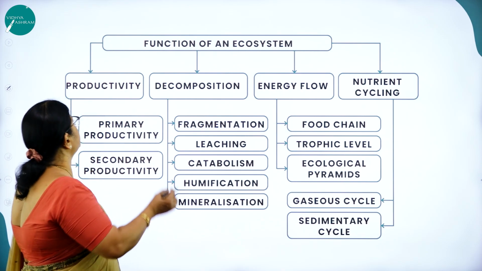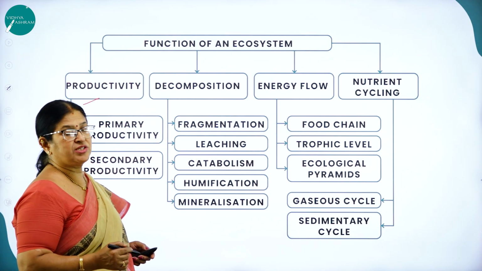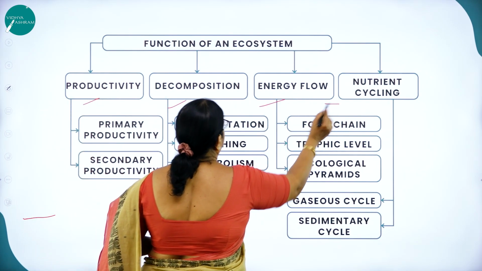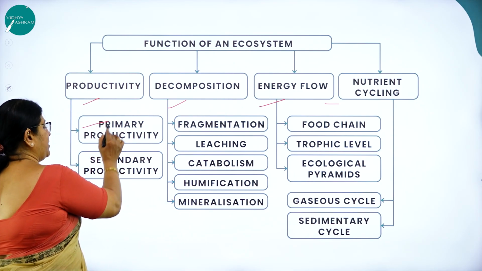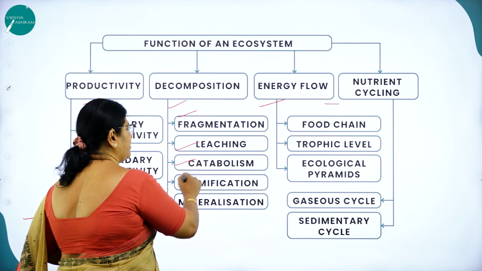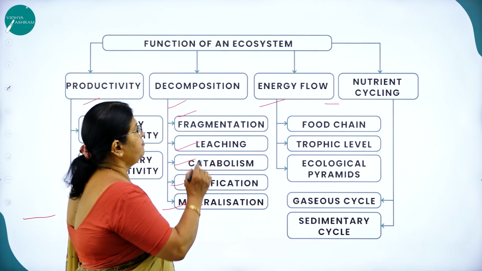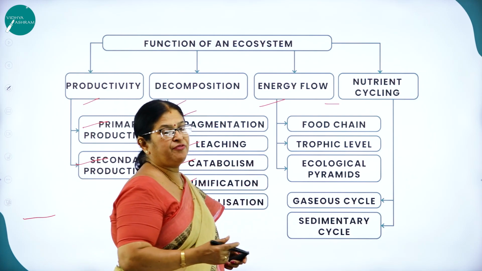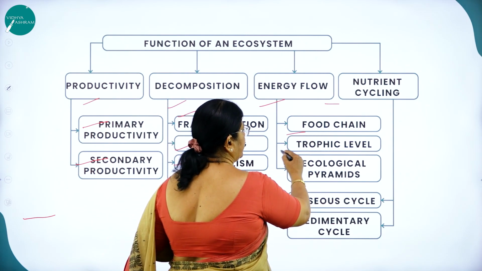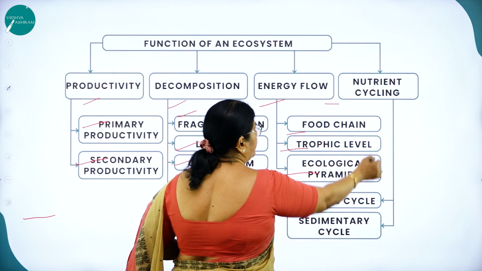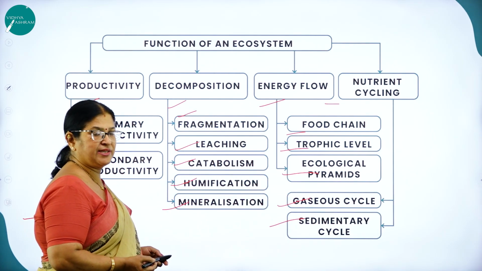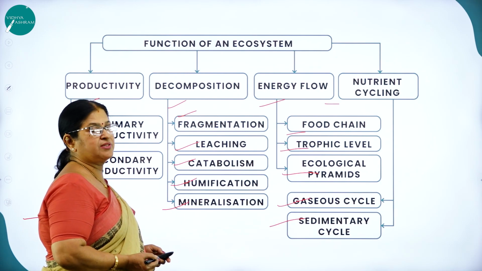Then function of an ecosystem, as I said, the very important functional units of an ecosystem are productivity, decomposition, energy flow and nutrient cycle. So productivity, again primary productivity and secondary productivity. Decomposition, already explained: fragmentation, leaching, catabolism, humification and mineralization. Then in energy flow, as I said, energy flow is the transfer of energy from one trophic level to another trophic level, like food chain, trophic level, ecological pyramids. Then in nutrient cycle, we come across gaseous cycle and sedimentary cycle. Gaseous cycle, carbon cycle is an example. For sedimentary cycle, phosphorus is an example.